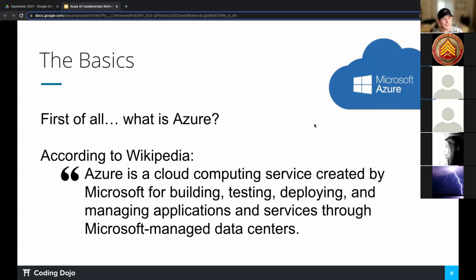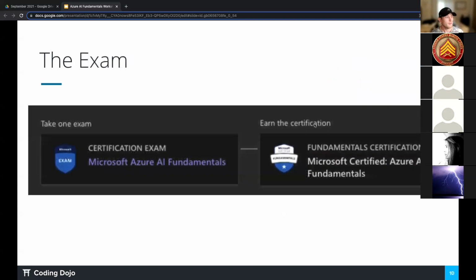According to Wikipedia, Azure is a cloud computing service created by Microsoft for building, testing, deploying, and managing applications and services through Microsoft-managed data centers. Like we just said, it is Microsoft's cloud. I believe Azure is technically the color of the sky, so the idea of the cloud and the sky totally makes sense. Just a fun play on words.